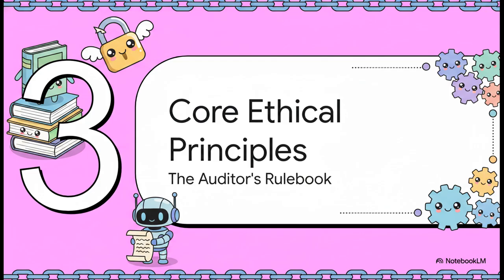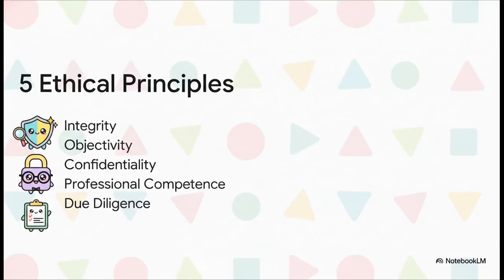That brings us to Section 3, core ethical principles, the auditor's rulebook. If you are conducting an ISO/IEC 42001 audit, there are 5 non-negotiable principles you have to follow: integrity, objectivity, confidentiality, professional competence, and due diligence. Let's look at how a couple of these actually play out in the field.